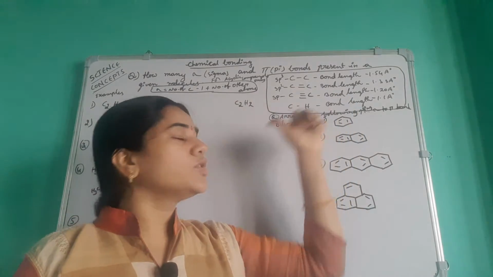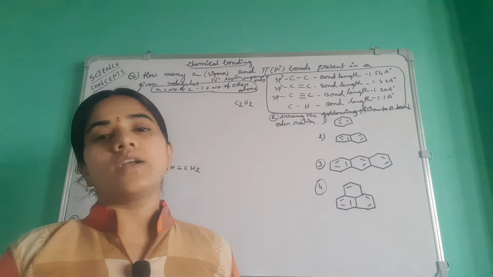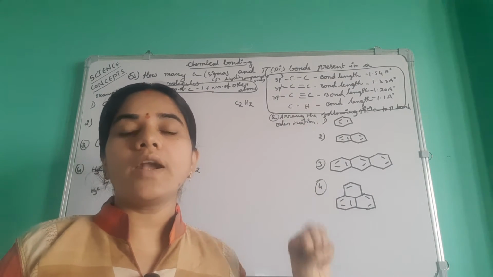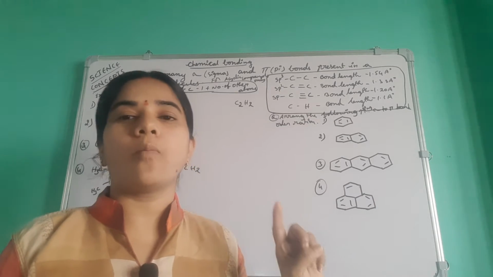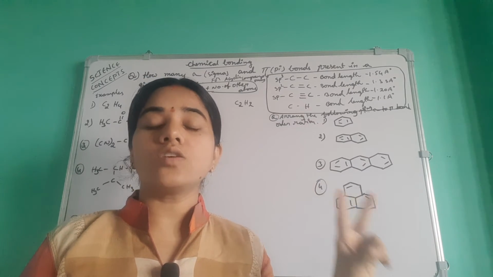Next comes the triple bond, C triple bond C. How many sigma bonds and how many pi bonds are there? If a triple bond is there, it has two pi bonds and one sigma bond. One sigma bond and 2 pi bonds in the case of a triple bond.